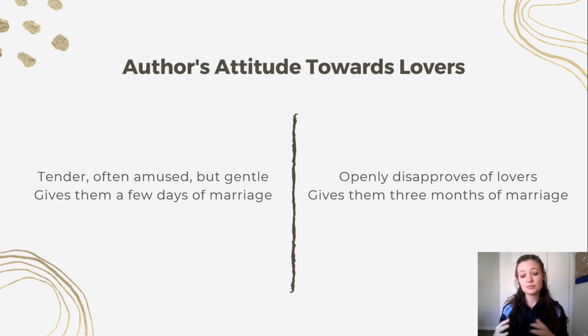In Brooke's poem, he openly disapproves of them. He does not approve of their love at all, but he at least gives them 3 months of marriage instead of just a few days.